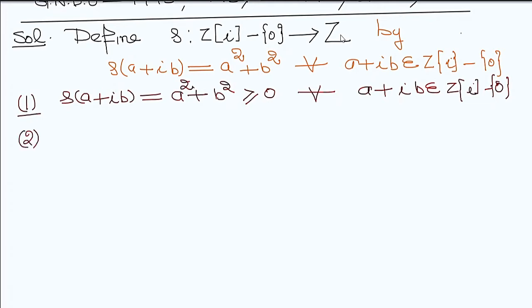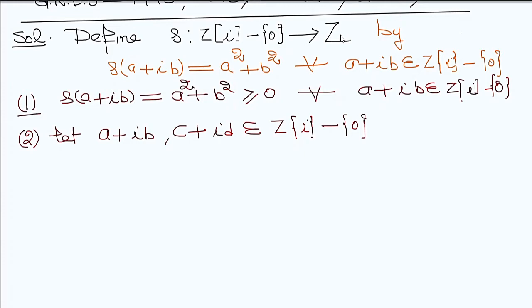Property number 2, that is a product. So I take two elements a + ib, c + id belonging to Z[i], and c + id is non-zero. Now the product: what is the product? Delta (the norm) of the bracket (a + ib) into (c + id), this multiplication.